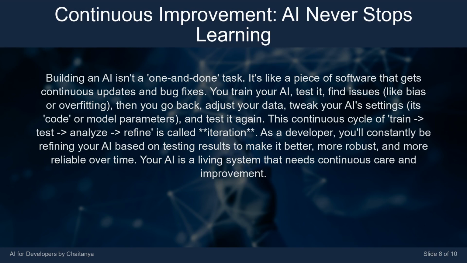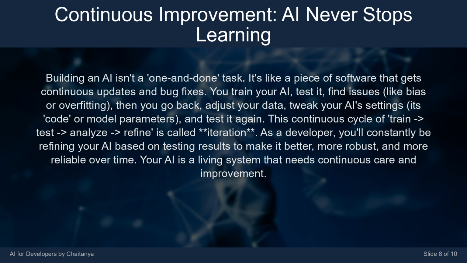Building an AI isn't a one-and-done task. It's like a piece of software that gets continuous updates and bug fixes. You train your AI, test it, find issues, like bias or overfitting. Then you go back, adjust your data, tweak your AI's settings, its code or model parameters, and test it again.